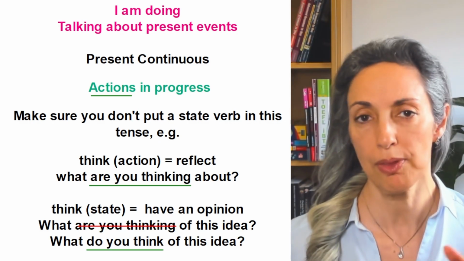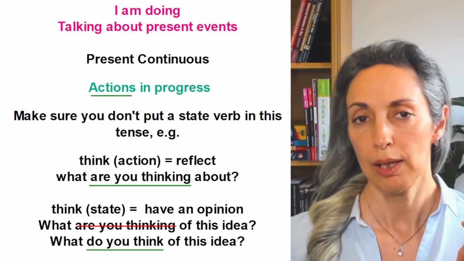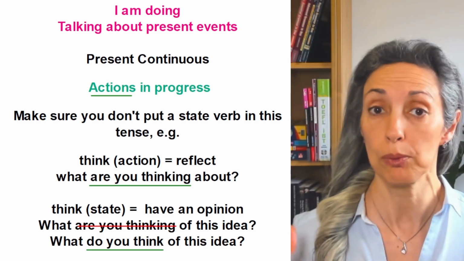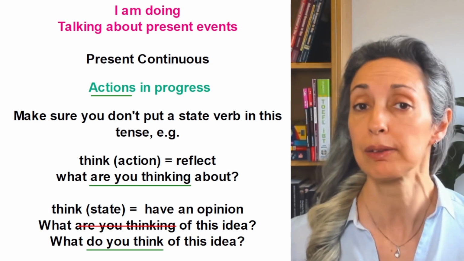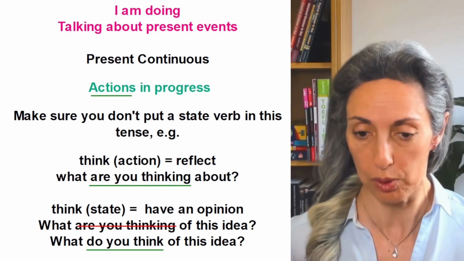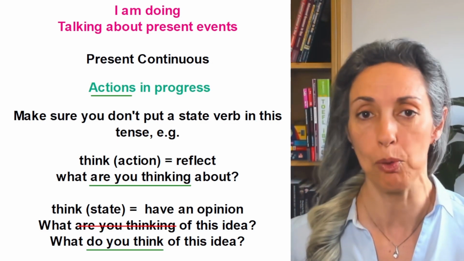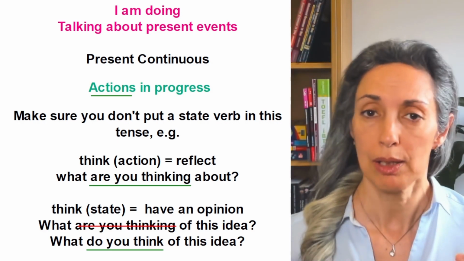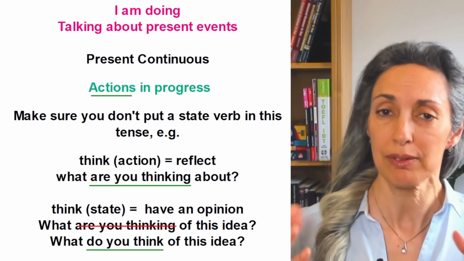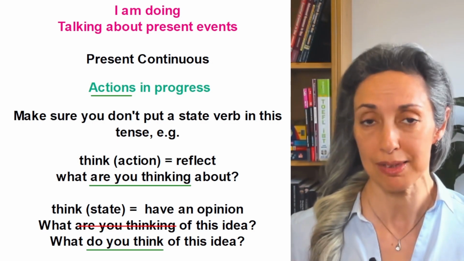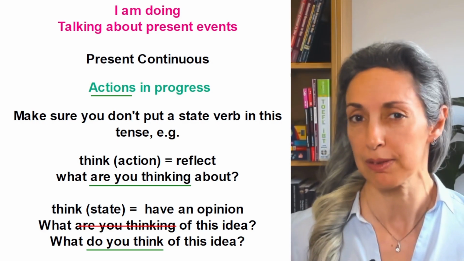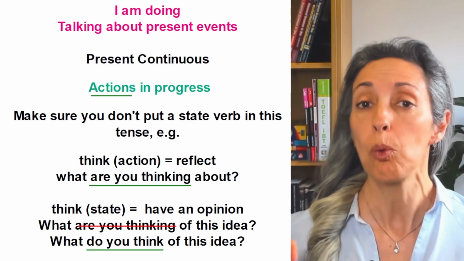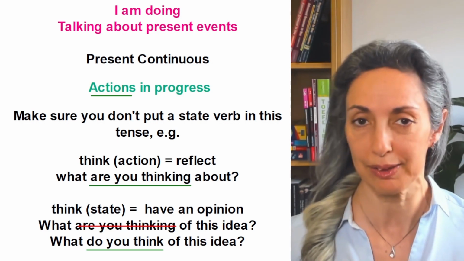For example, think about the verb think. Think has two meanings. One is to reflect. What are you thinking about? You can say that in the present continuous tense. What are you thinking about at the moment? But think also means to have an opinion. So you cannot use that in the continuous form. You can't say, what are you thinking of this idea? You have to use it only in the simple form. What do you think of this idea?